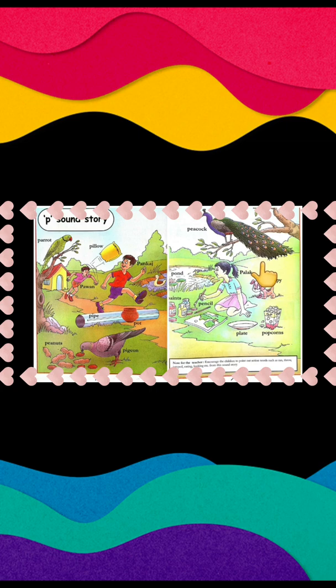A puppy was looking at Pavan and Pankaj. Puppy क्या देख रहा था? पवन और पंकज को देख रहा था. And Palak had a plate and popcorns on her side. Palak के पास क्या पड़ा था? एक प्लेट पड़ी थी और पॉपकॉर्न्स पड़े थे.